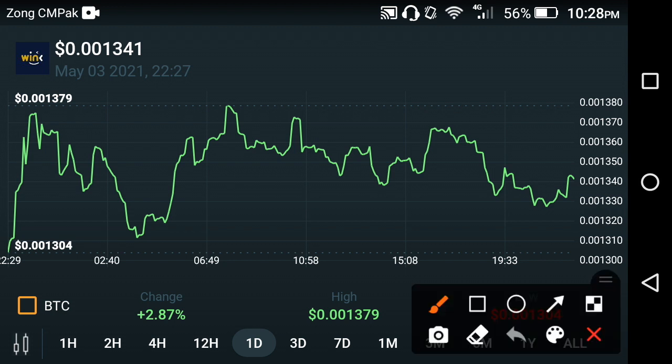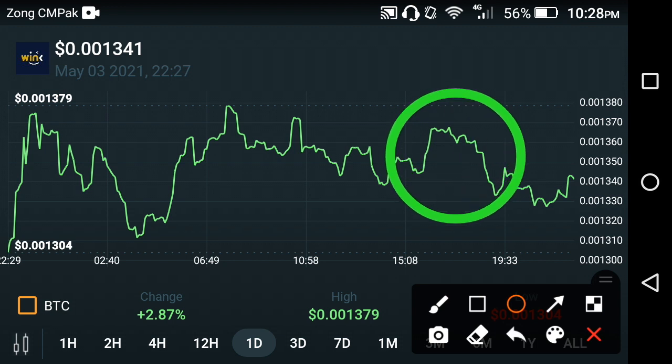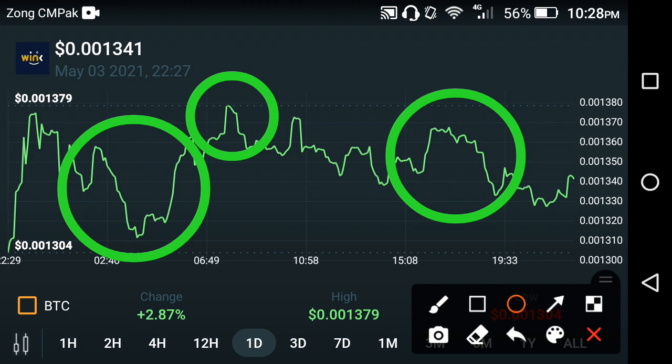As you can see here on some places on the chart, friends, at this point and at this point and same like that at this point, the fast hooker of Winklink coin, friends, as you can see here at this point and this point and this point. So a lot of people are going to sell Wink coin on these points, friends, and they take a loss, friends. So now what's the reason behind that? How can we detect the next target, and how can we decide what is the best time to buy, sell or hold Wink coin, friends?